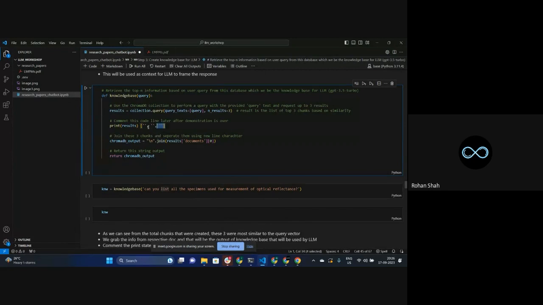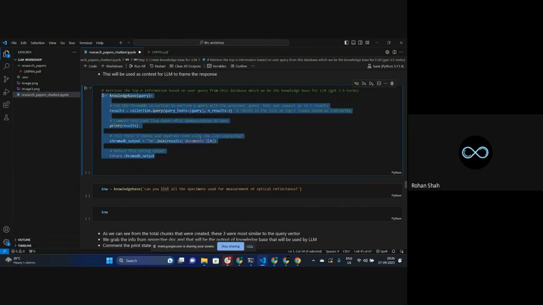If we implement this join function on this list, it basically combines the inner elements of the list, and the way we are joining them is with the help of a new line character. So after every new line, it will be joining this. My first data was like this, with these two strings, then with these two strings, how will I connect them? I will connect them with a new line. There will be a new line between these two things. So that's what I'm doing over here. And then I'm getting that final generated text as an output.